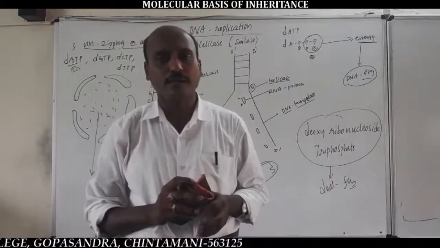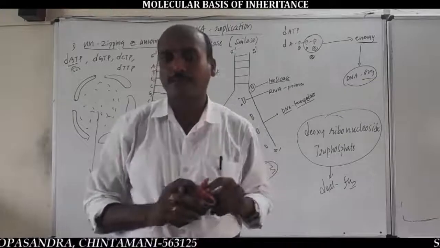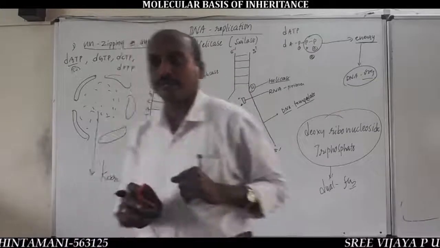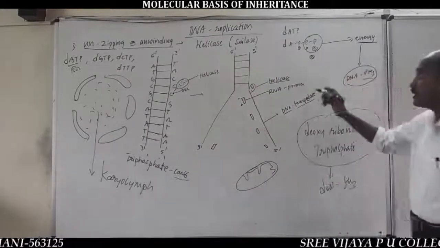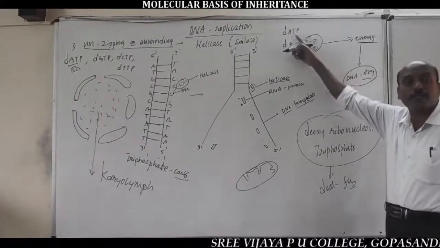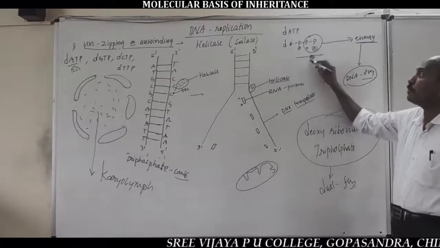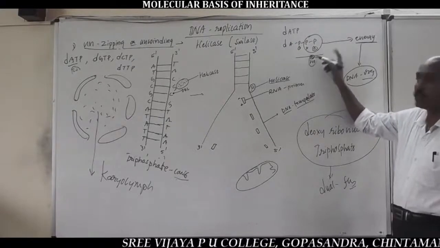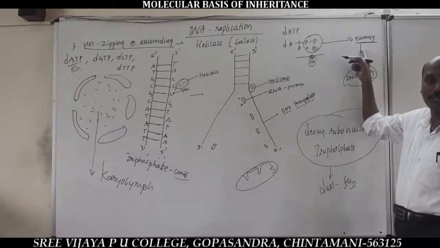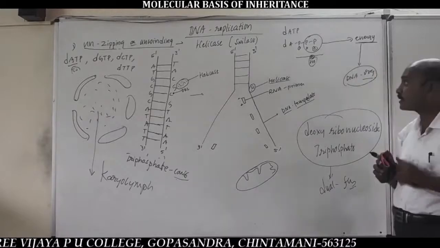Very important. One function is that it provides energy for DNA replication, after conversion of triphosphate nucleotides into monophosphate nucleotides to yield energy. This energy is used by DNA for its replication. You should remember this statement clearly.